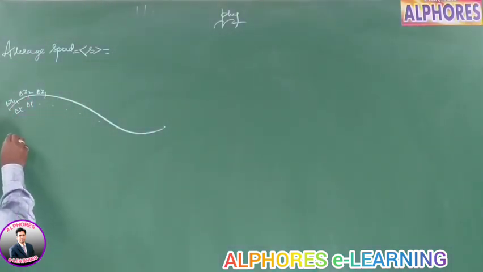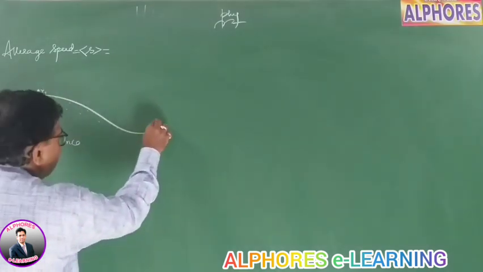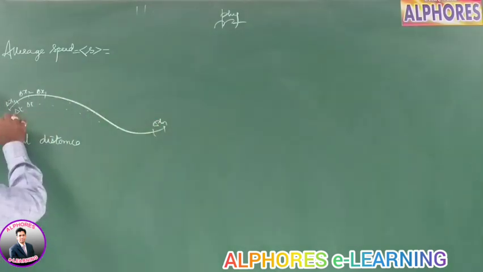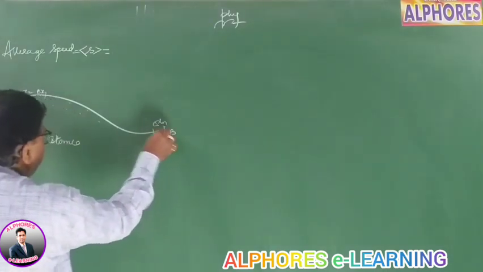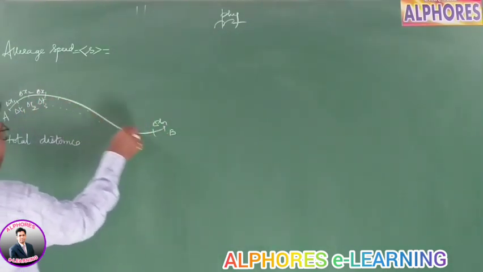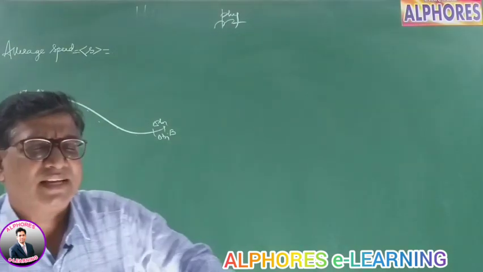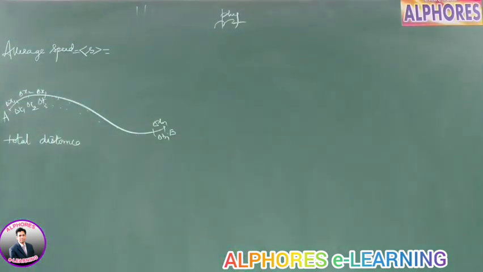Then what is the total distance covered by the body? Let this be the initial point A and this the final point B. Let's take the intervals also to be different, and this is the nth interval. The total distance is the total length of the path.